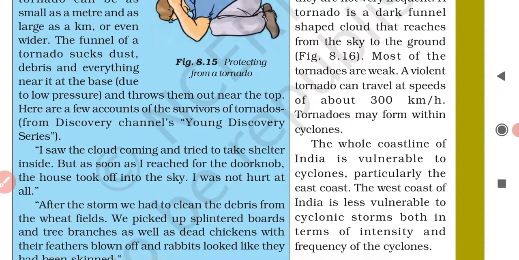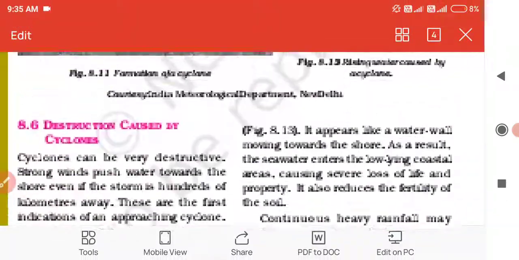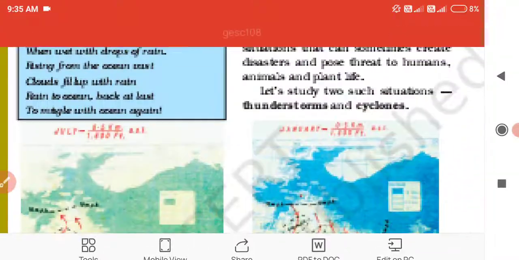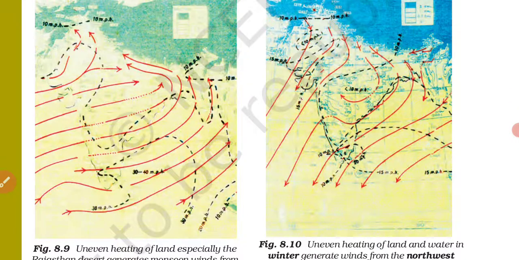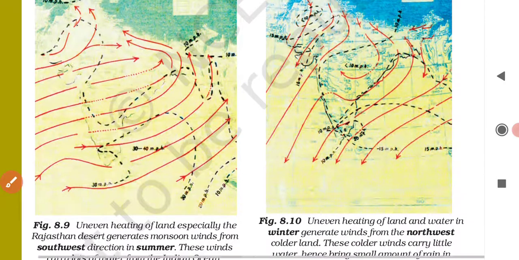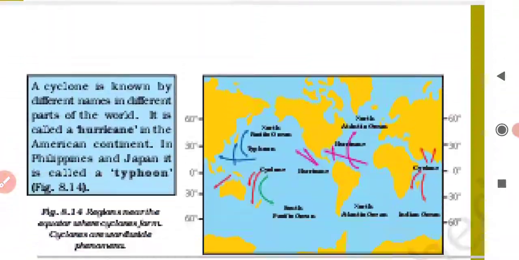Basically, in the east coastal regions of the country, cyclones are very frequent. But in the west coast, cyclones are not very vulnerable or not very frequent.